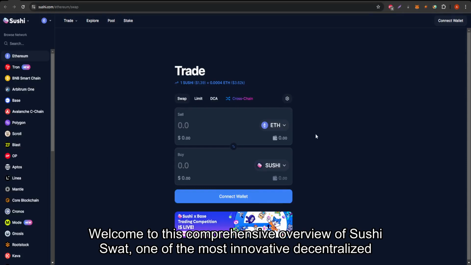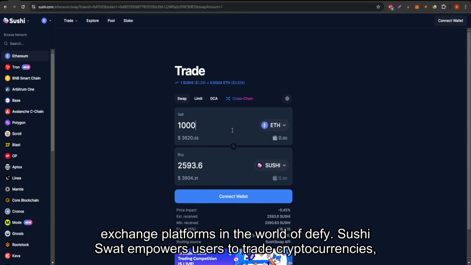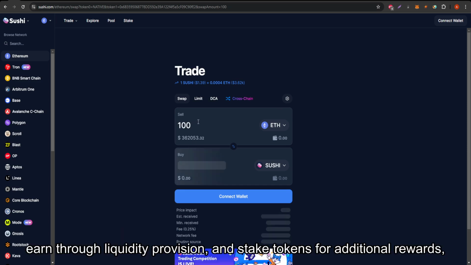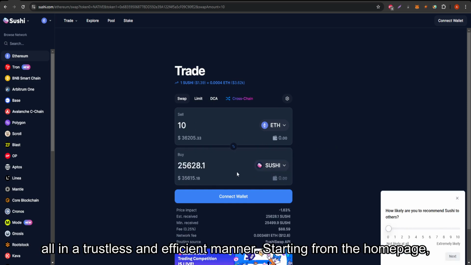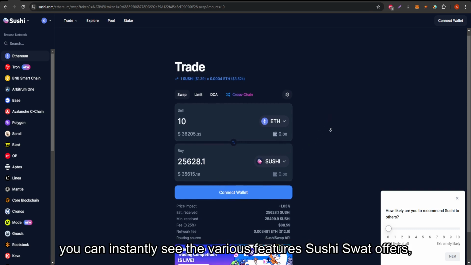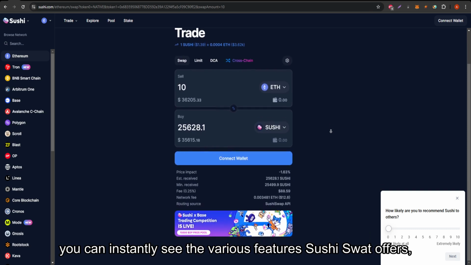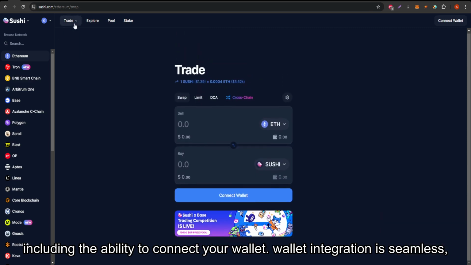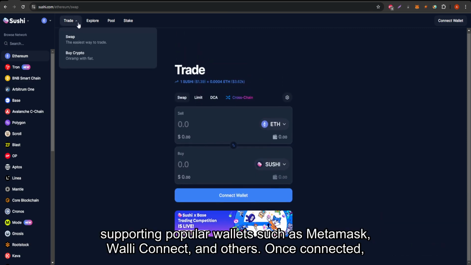Welcome to this comprehensive overview of SushiSwap, one of the most innovative decentralized exchange platforms in the world of DeFi. SushiSwap empowers users to trade cryptocurrencies, earn through liquidity provision, and stake tokens for additional rewards, all in a trustless and efficient manner. Starting from the home page, you can instantly see the various features SushiSwap offers, including the ability to connect your wallet. Wallet integration is seamless, supporting popular wallets such as MetaMask, Wallet Connect, and others.